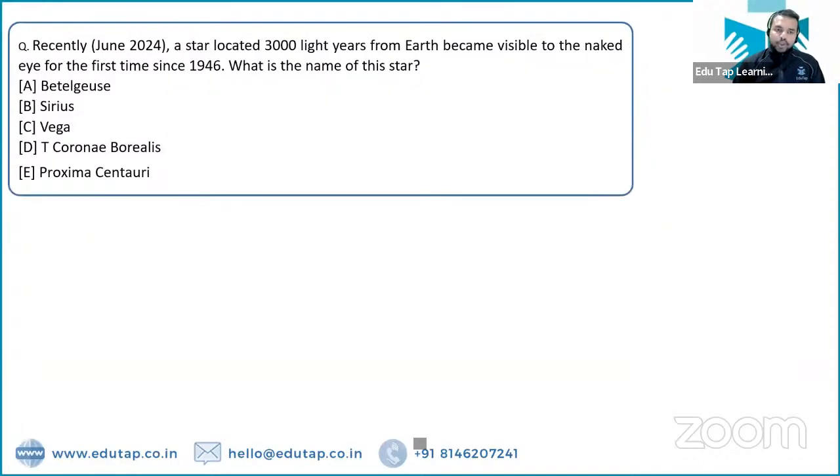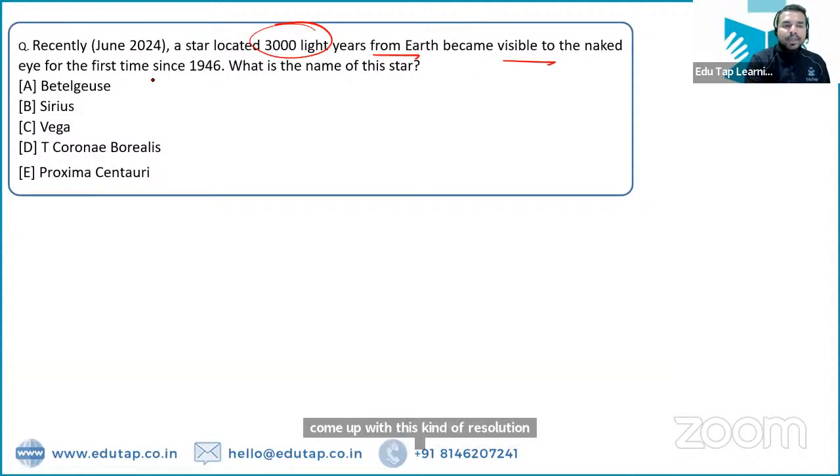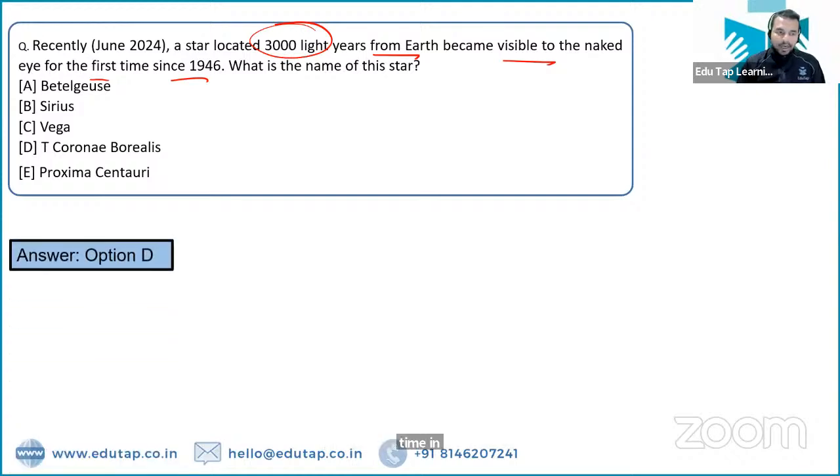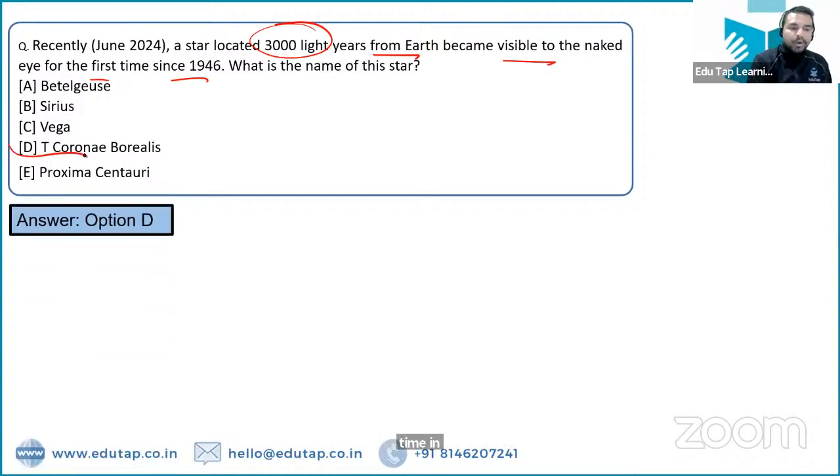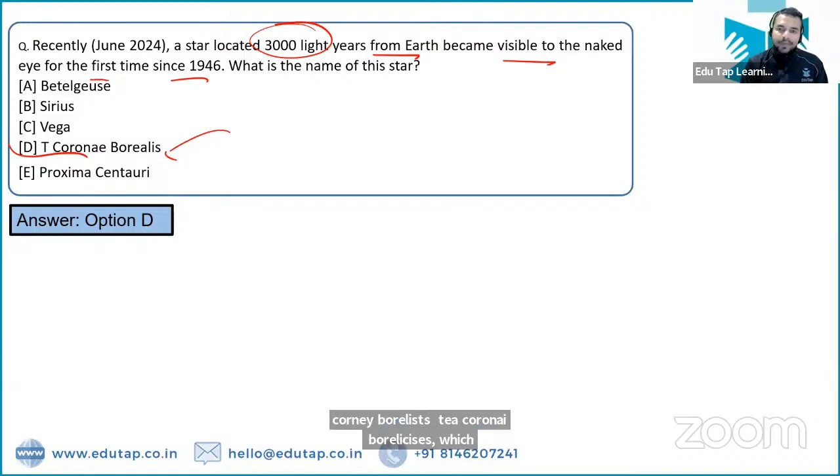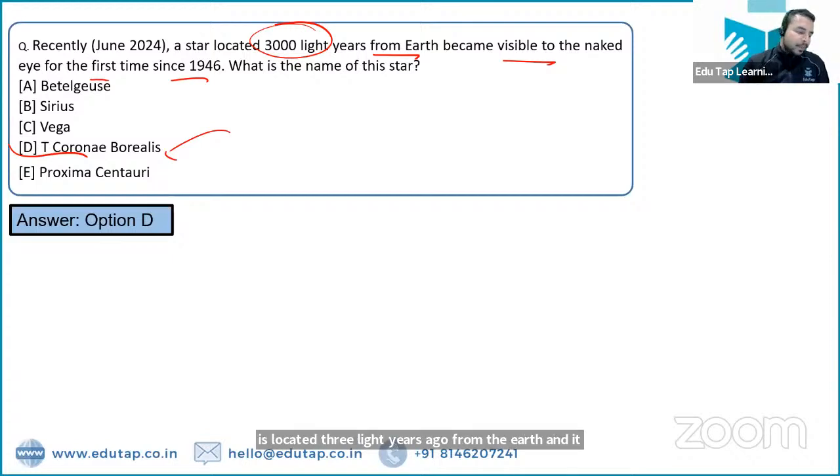Next question. So a star located 3000 light years from the earth became visible to the naked eye for the very first time in 1946. तो 1946 के बाद से ये अभी यहाँ पर नेकेड आई से विजिबल हुआ था. What is the name of that particular star, guys? The name of the star is T Coronae Borealis. तो T Coronae Borealis is the name of that particular star which is located 3000 light years from the earth, and it became visible to the naked eye for the first time since 1946. That is the right answer.